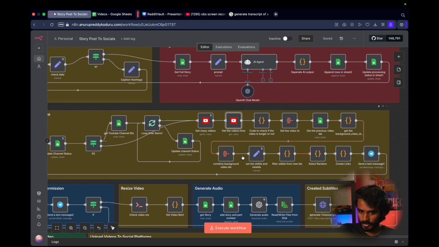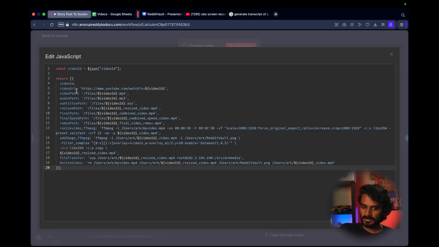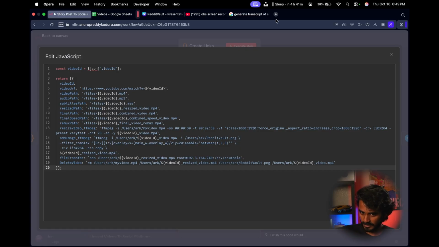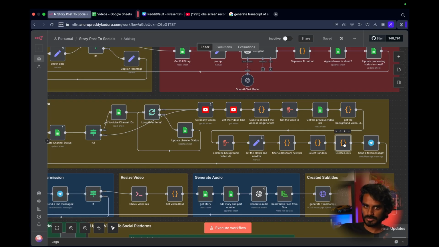So it will select a random video ID, and then it will create various links from that video ID. These are various links like the video URL, the YouTube path, the video path, and the audio path. These are all the links, the same way that is stored in our n8n server. These links are used to store various files. For example, when we are creating audio files and storing them, we use the same link from here. Instead of it randomly selecting some place to store, we just store it here with a particular name that we can fetch if we want it somewhere else. That's the reason I created Gradely.